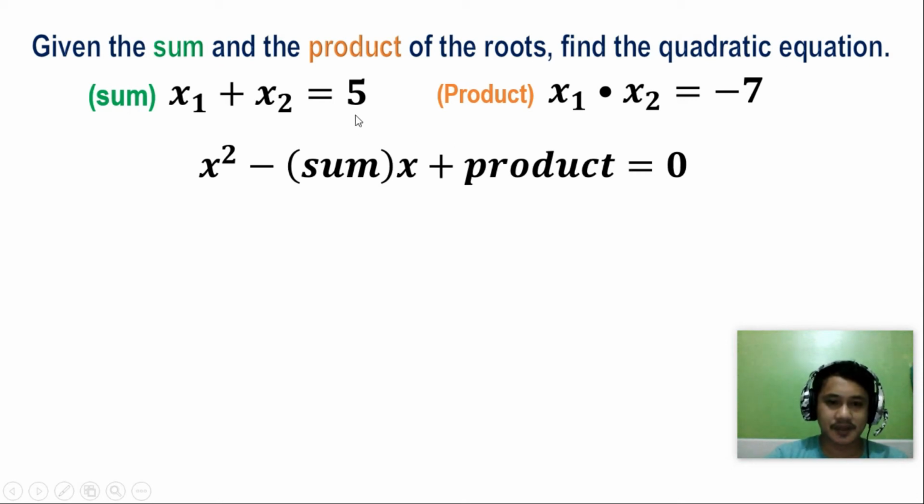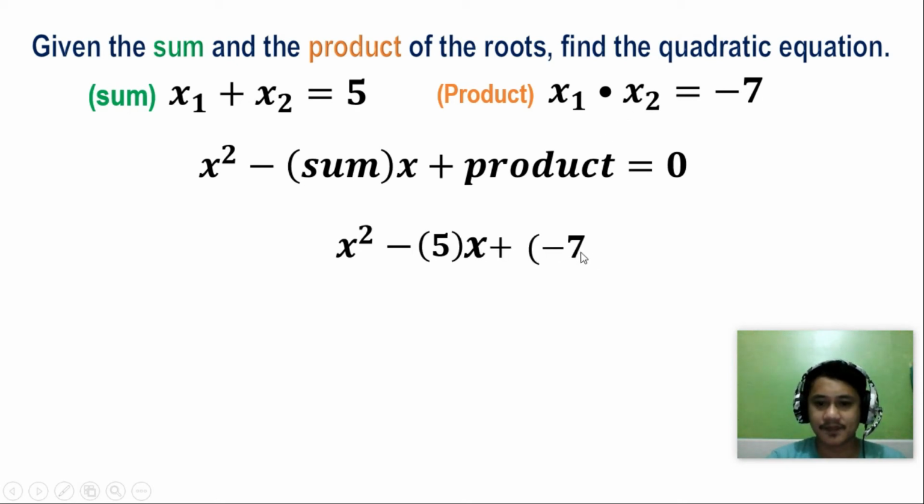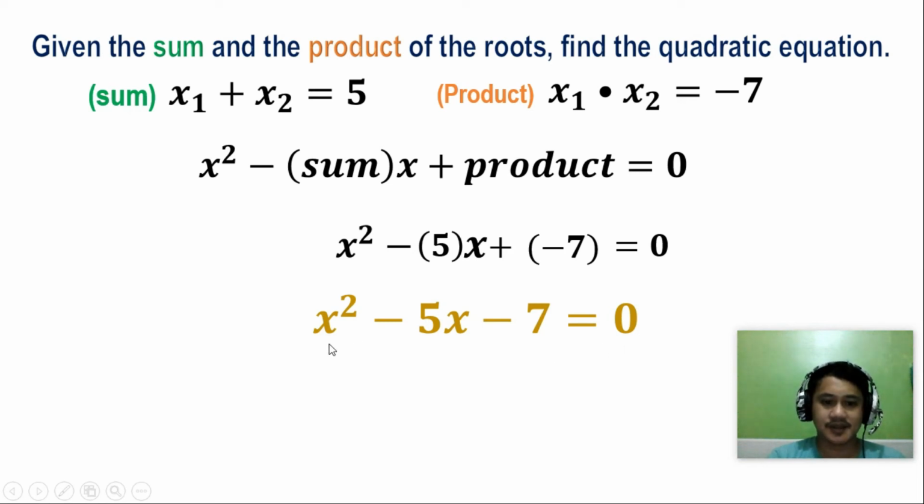So since our sum is 5, you are going to substitute. Okay, copy x squared minus sum is 5, just copy x, plus the product is negative 7 is equal to 0. Simplify, x squared minus 5x minus 7 is equal to 0. So the equation now is x squared minus 5x minus 7 is equal to 0.